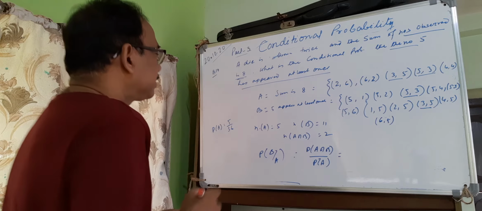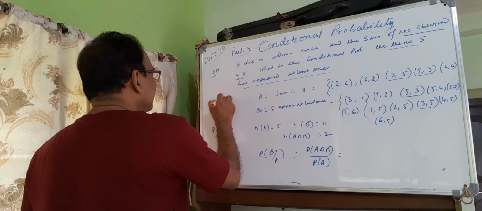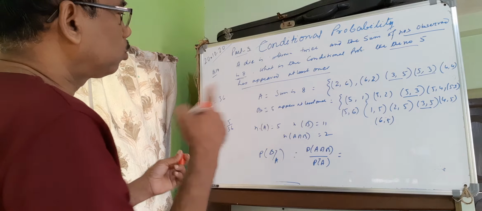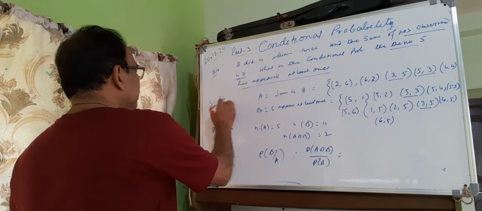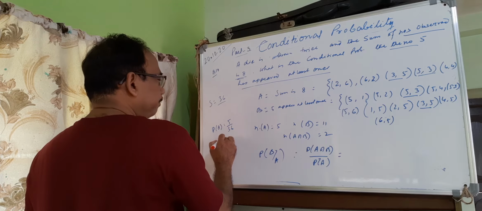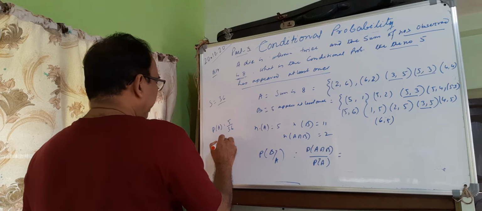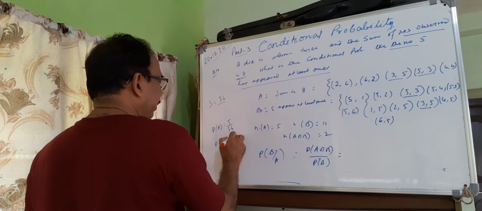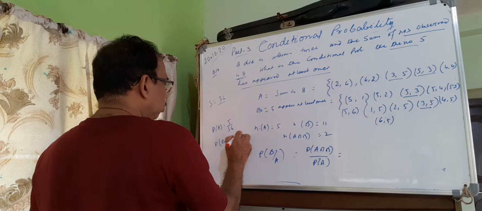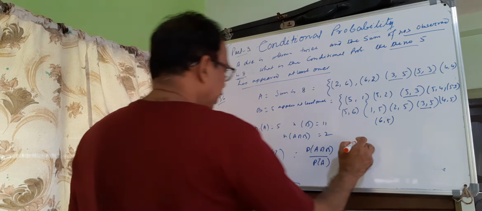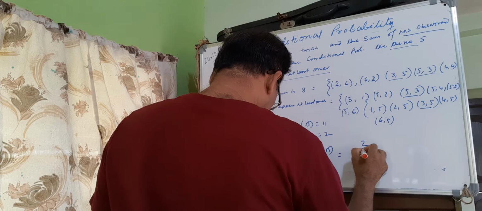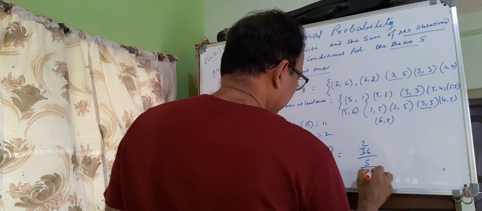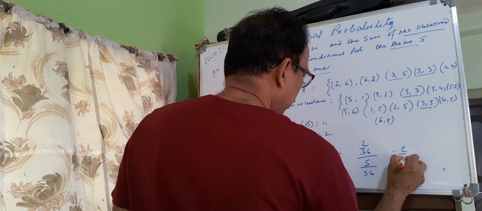P(A cap B) is 2 by 36. Putting it here, 2 by 36 divided by 5 by 36 gives 2 by 5.